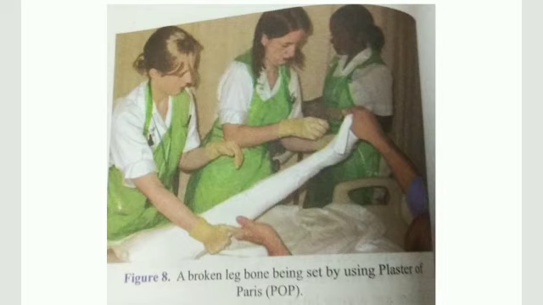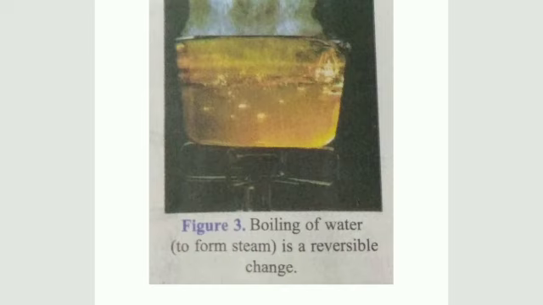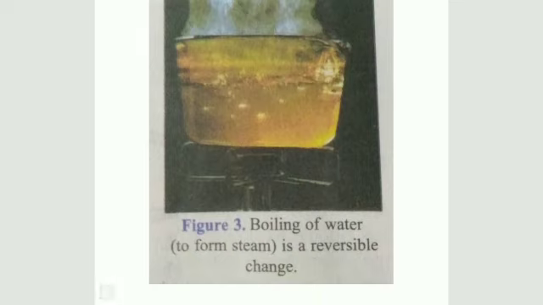This is an irreversible change. This is boiling of water. Boiling of water to form steam is a reversible change. So, all are reversible changes and irreversible changes, and physical changes and chemical changes. That's all for today. Thank you.